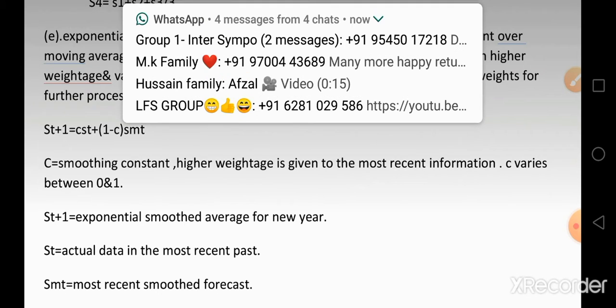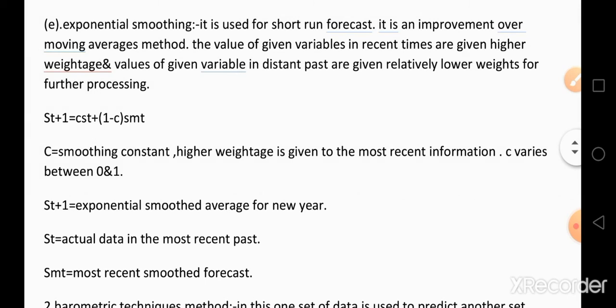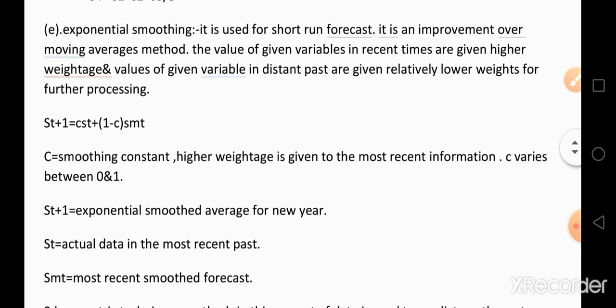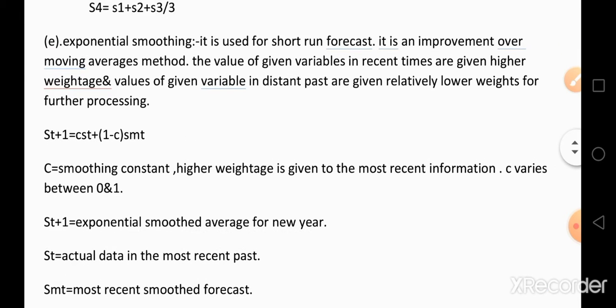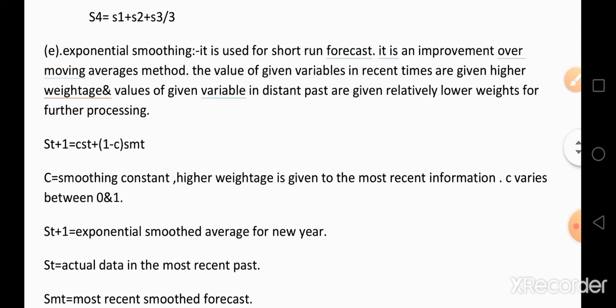The values of a given variable in recent times are given higher weightage, and values of a given variable in the distant past are given relatively lower weights for further processing. That is called exponential smoothing.